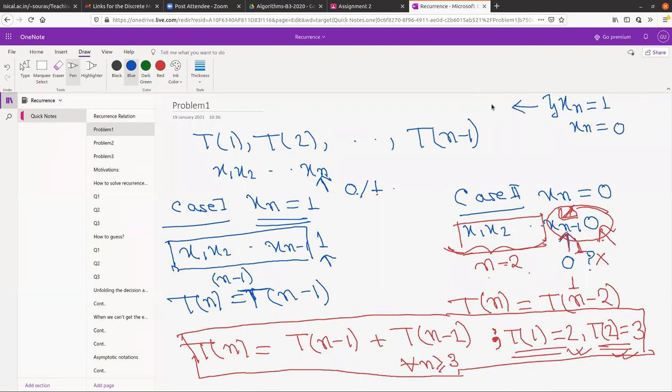So you got some quantity here, suppose the quantity is m1. And now putting xn equal to 0, again you have calculated the possible number of strings, which is m2. So what will be the total number? This case plus this case, right? m1 plus m2.